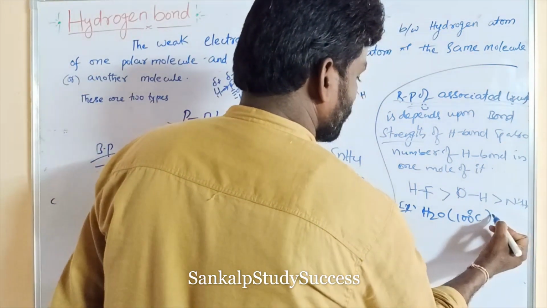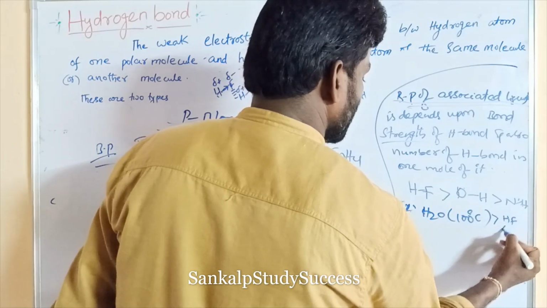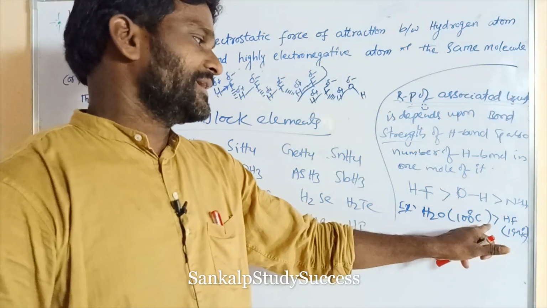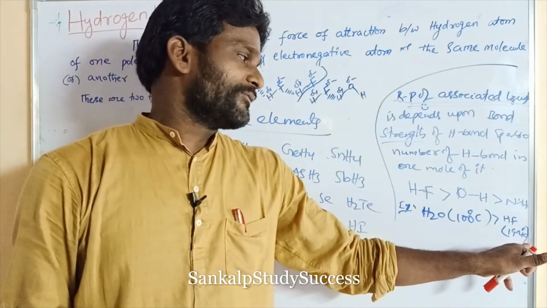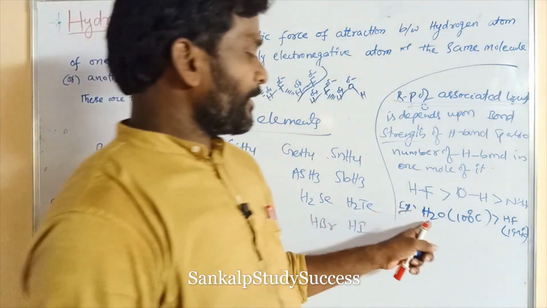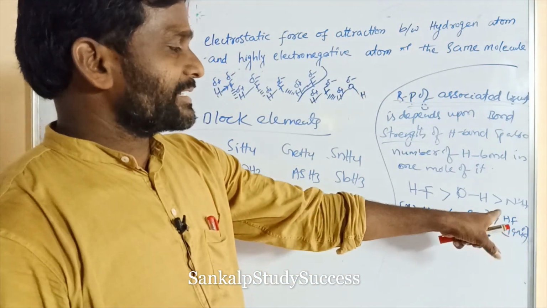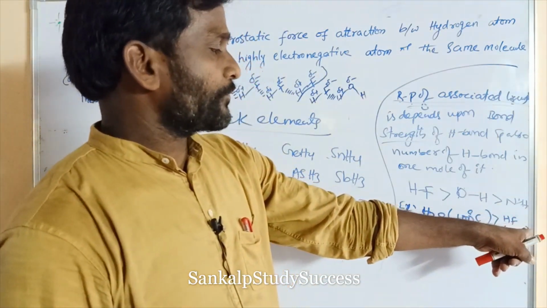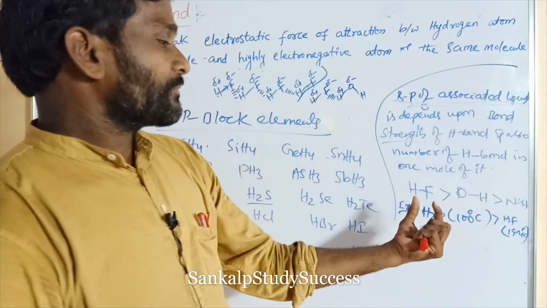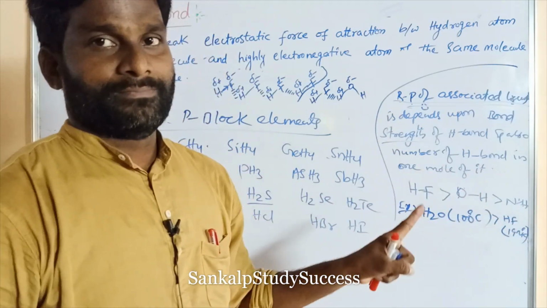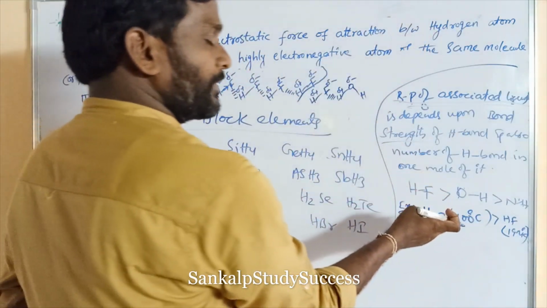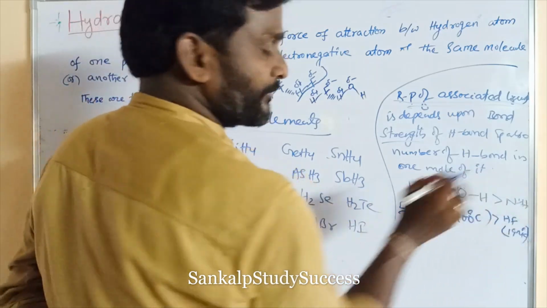The boiling point of water is 100 degrees centigrade, but the boiling point of HF is 19.4 degrees centigrade. It is very less. The boiling point of H2O, 100 degrees centigrade, is more than that of HF, 19.4 degrees. What is the reason? Though the bond strength of HF is stronger, the number of hydrogen bonds in H2O is more than that of HF.